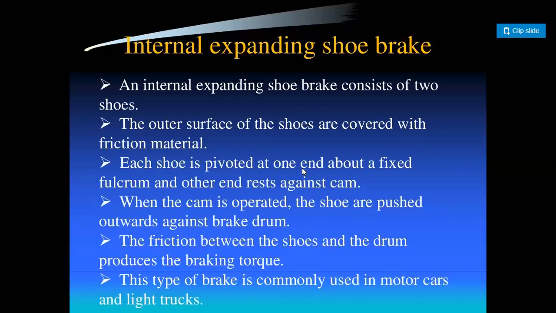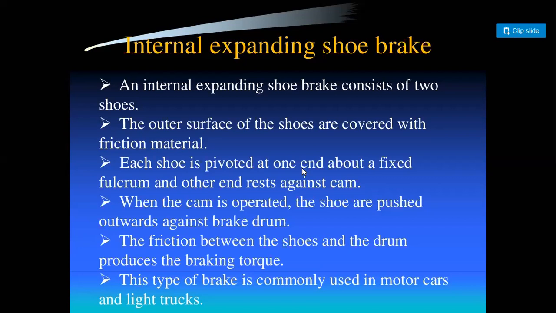Internal expanding shoe brake. This is an advanced type of brake which consists of two shoes in the internal area of a drum. The outer surface of the shoes is covered with a friction material like asbestos.